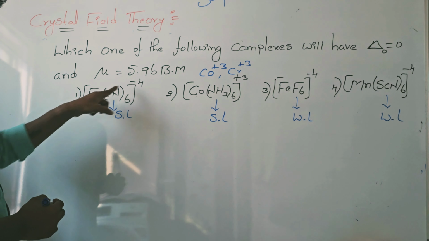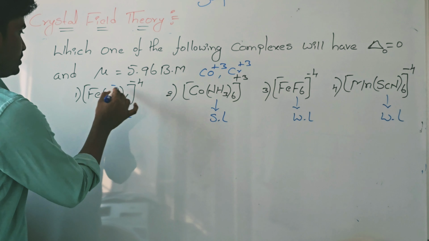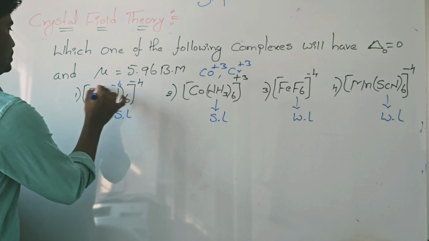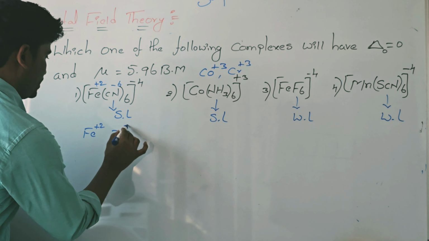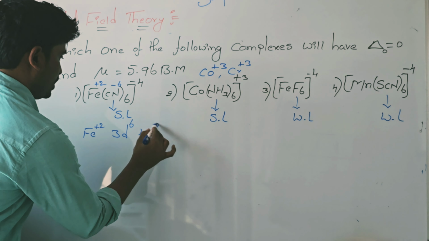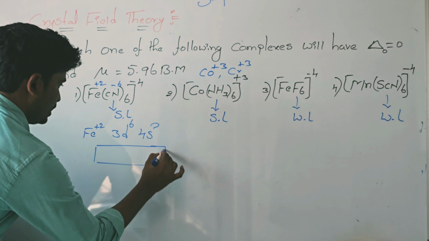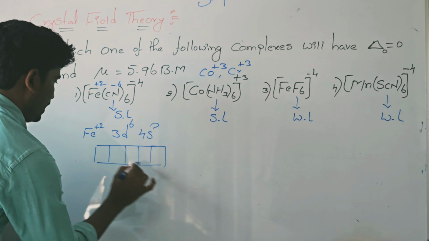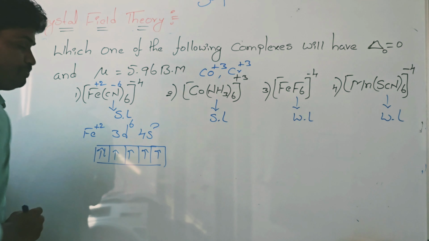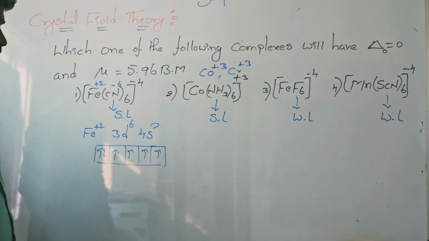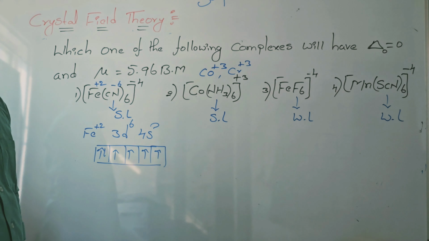What is the iron oxidation state here? Observe: cyanide is the negative ligand, so -6 here, and here +2. Iron is in the +2 oxidation state, 3d6, 4s0. How many unpaired electrons are present? Unpaired electrons in this metal ion: 1, 2, 3, 4, 5, 6. So this is the valence bond theory based expression. This ligand is the strong ligand.